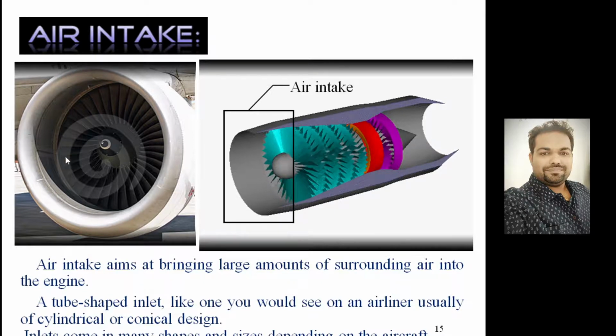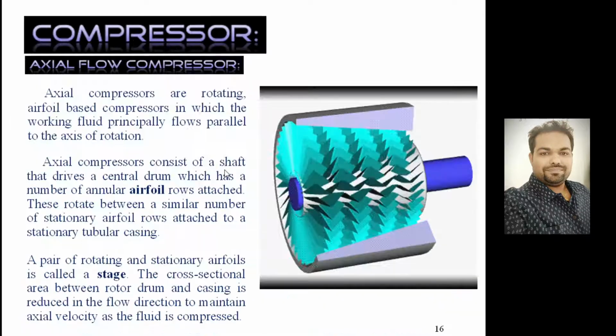Sometimes it may be conical, or completely cylindrical. Inlets come in many shapes and sizes depending on the aircraft. It may be conical, or it may be an inline or an inclined inlet. In fighter aircraft particularly, you will see different kinds of intake configurations available. Second is the compressor. We require a rotary compressor particularly.